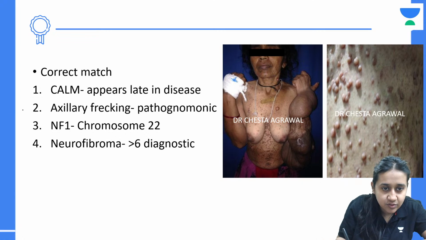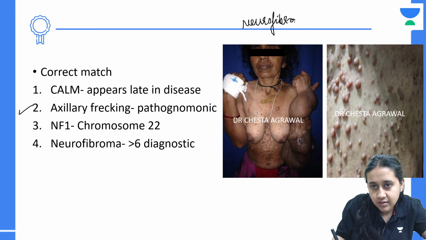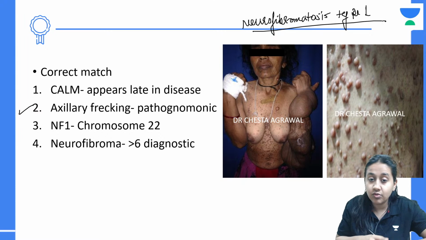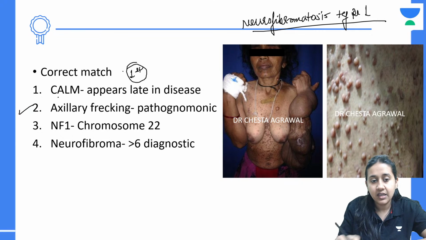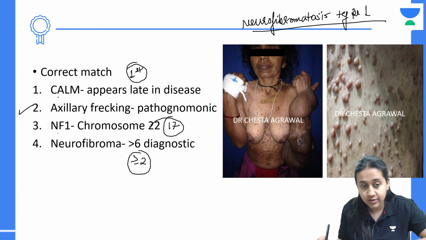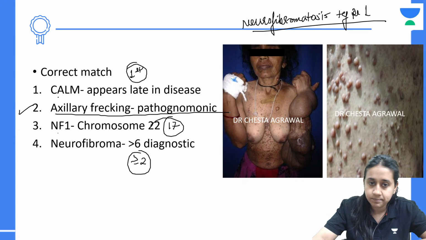The answer to this question is option number 1. This is an example of neurofibromatosis type 1, and please remember in neurofibromatosis type 1, the cafe au lait macules appear first in the disease. Neurofibromatosis 1 is a chromosome 17 defect, and neurofibromas should be greater than or equal to 2 for making a diagnosis. The only correct statement is axillary freckling is pathognomonic.